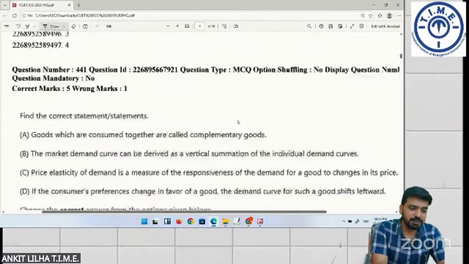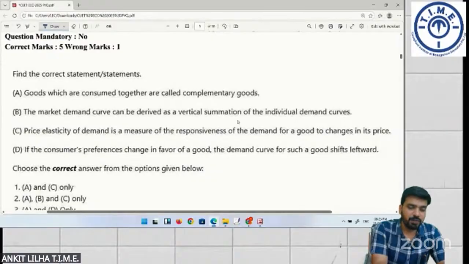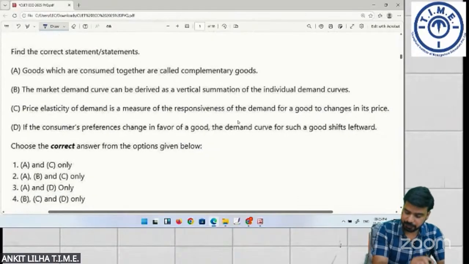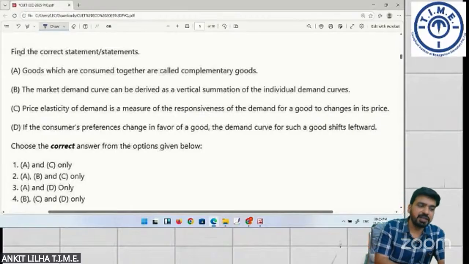Next, you have to find the correct statement. Again, I'll give you some time. Find the correct statement or statements.